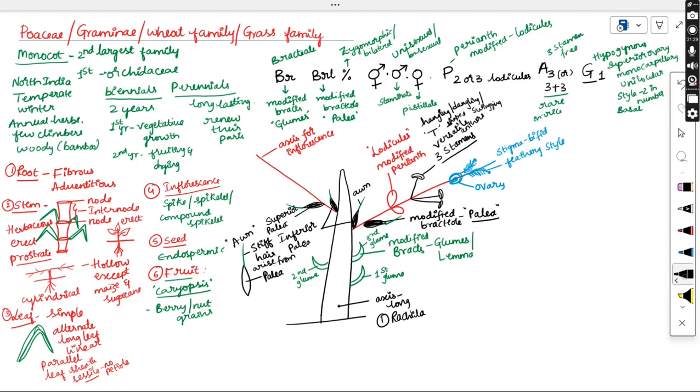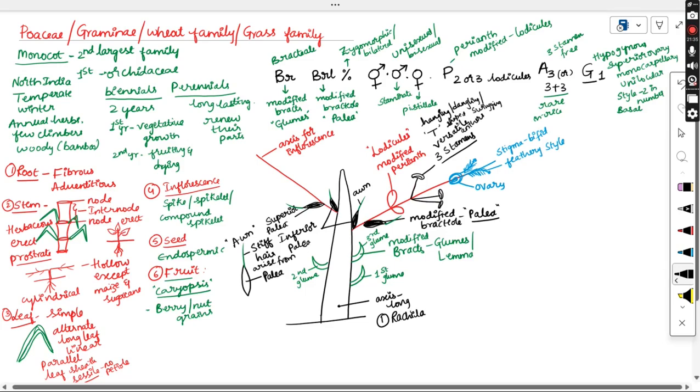So let us try to draw on another floral axis. The lower or outer modified bracteoles, that is the palea, will be having the extension called the awn, and it will contain the modified perianth, that is the lodicules, and it will contain three stamens, and all these stamens are free, showing versatile anthers.